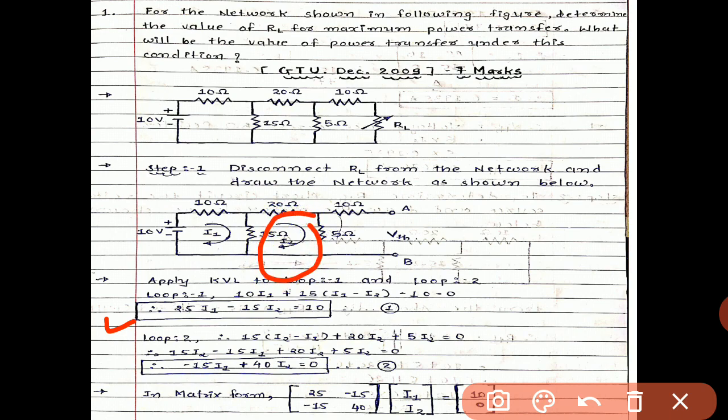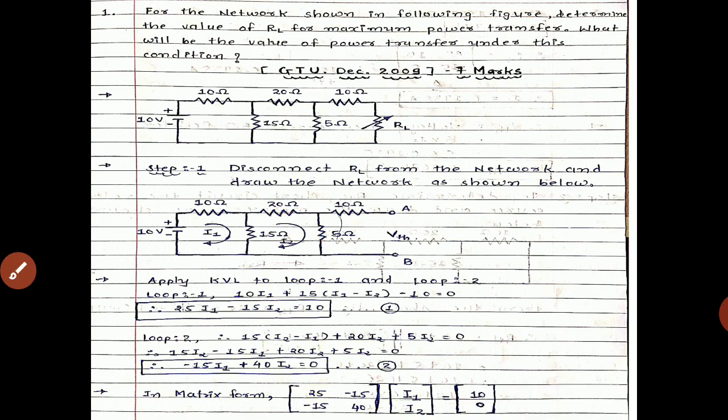Similarly in loop 2, 15 in bracket (I2 minus I1), because the majority current in loop 2 is I2, plus 20 I2 plus 5 I2 equals 0. By simplifying we get minus 15 I1 plus 40 I2 equals 0. This is equation number 2. So equations 1 and 2 can be written in matrix form: [25, -15; -15, 40] times [I1; I2] equals [10; 0].